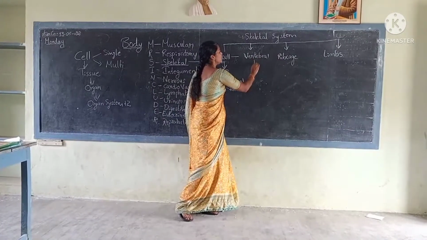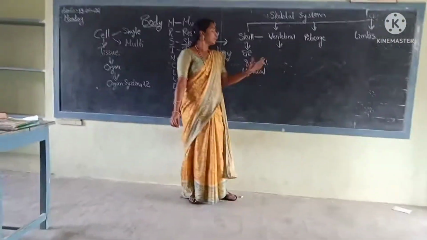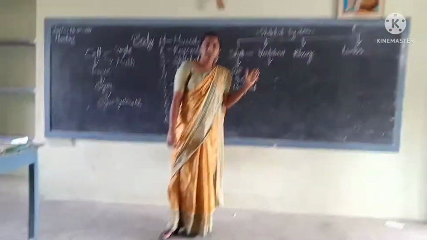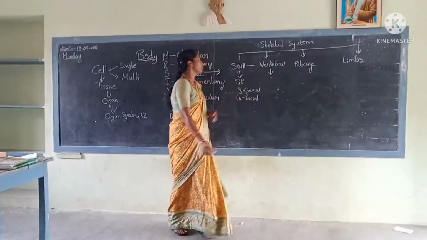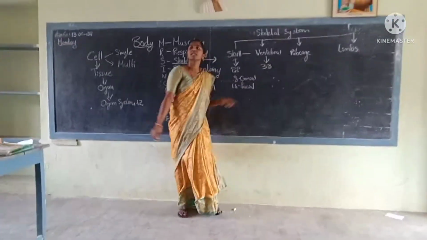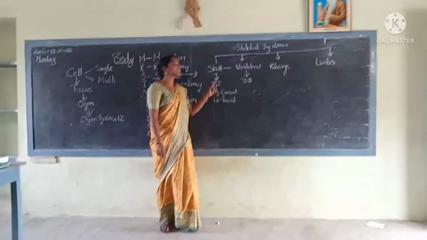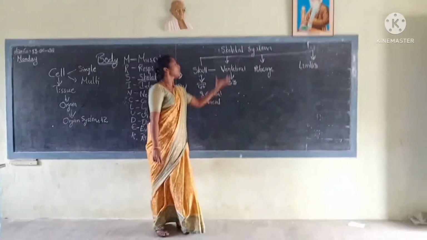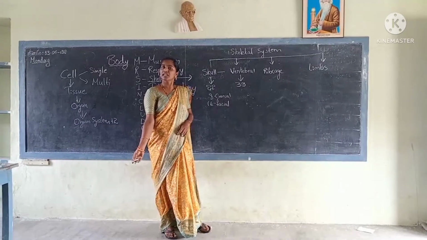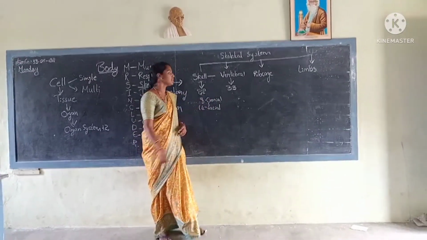Next, coming to the vertebral column. Another name for this vertebral column is spinal column or backbone. This vertebral column is made up of how many bones? 33 small bones. What is the function of this vertebral column? To protect the delicate internal organ, that is the spinal cord. What is that?